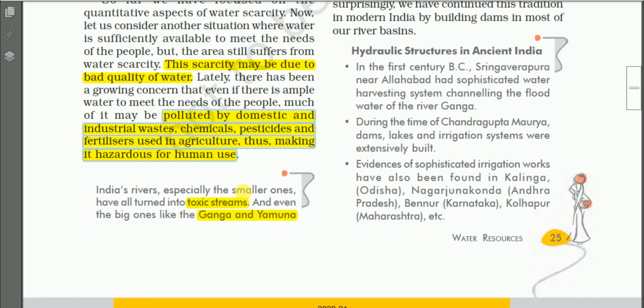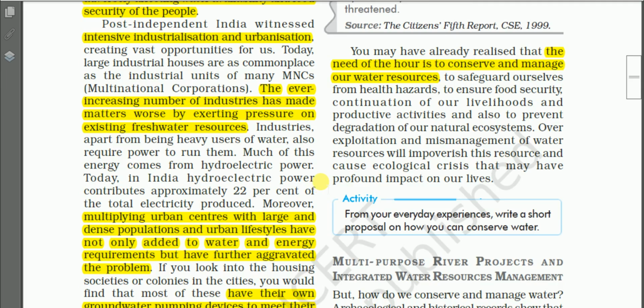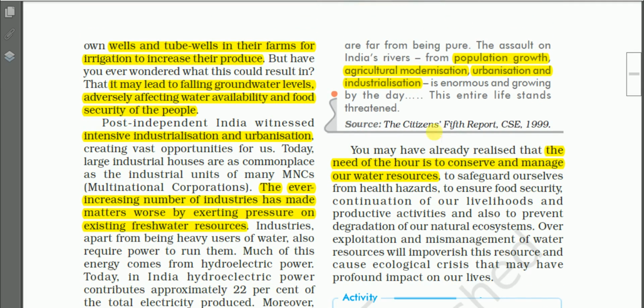We have examples, okay? India's rivers, especially the smaller ones, have all turned into toxic streams, meaning polluted. And even the big ones like Ganga and Yamuna are also highly polluted. And this pollution of India's rivers may be due to population growth, then agricultural modernization, then urbanization and industrialization. Okay, that we have discussed earlier.